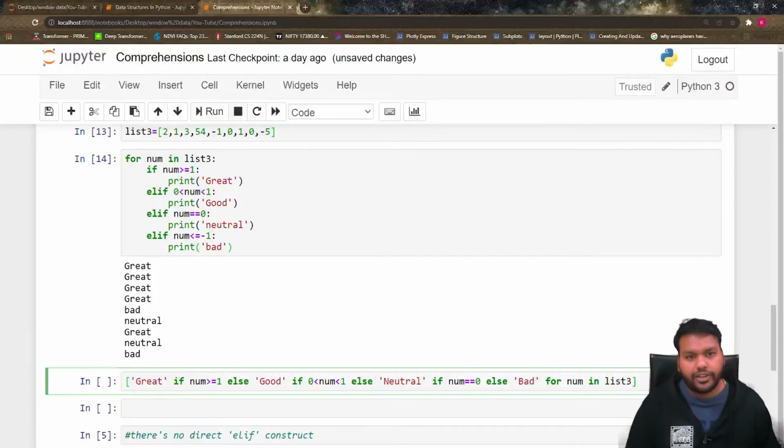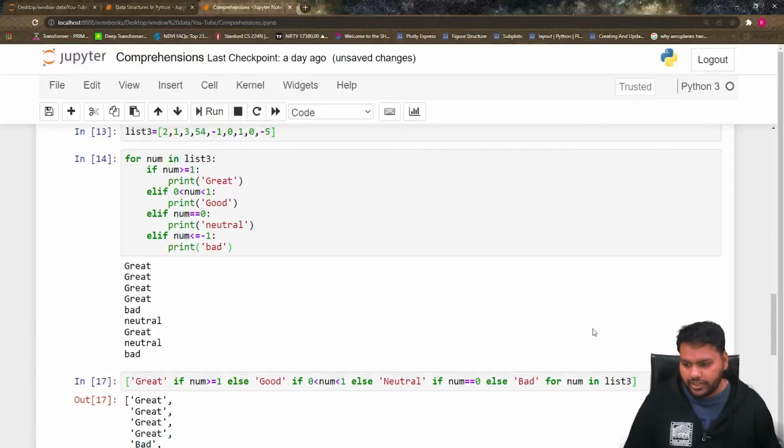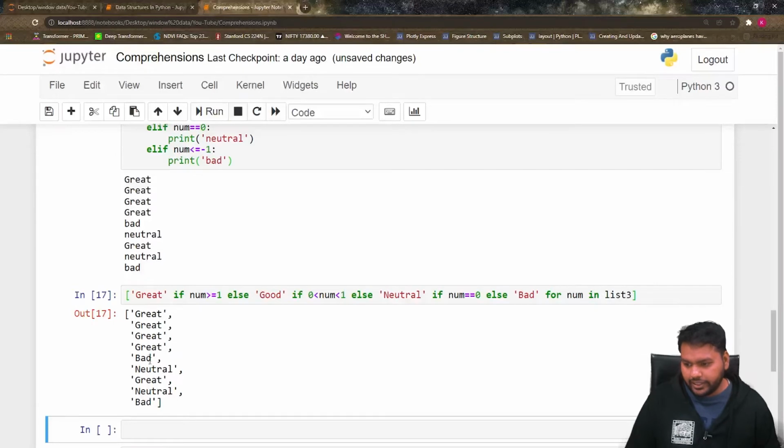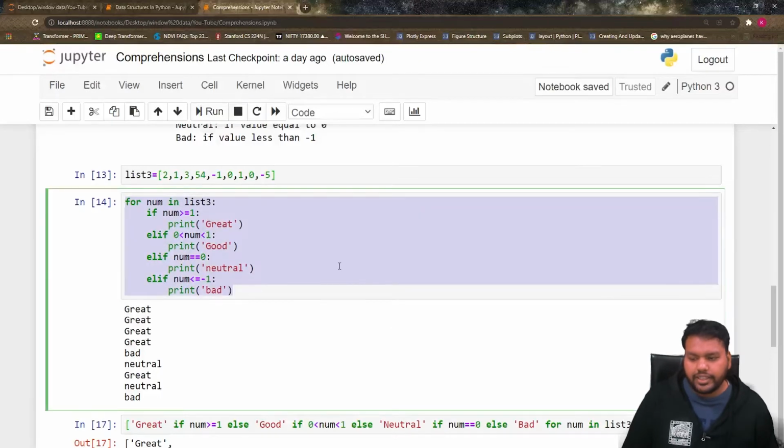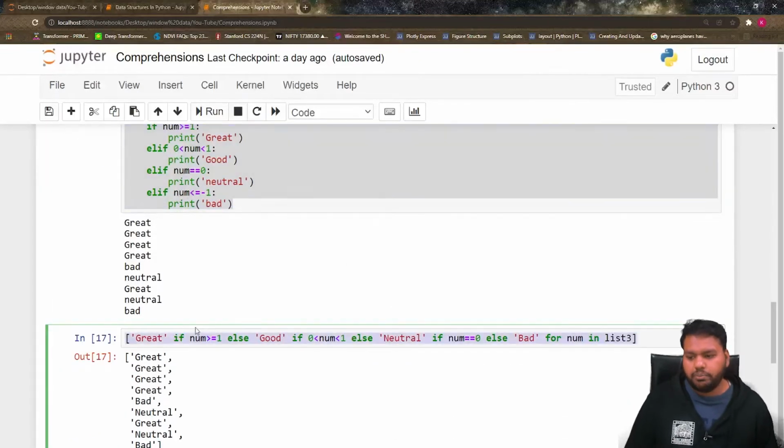Now let's check. We get the same result we already had: great, bad, neutral, great, neutral, bad. So you converted 11 lines of code into a single line. Maybe the first time you feel it's a little hard, but if you rewatch this part, you can understand what we did here. We first write what we need to print, then we write the condition.